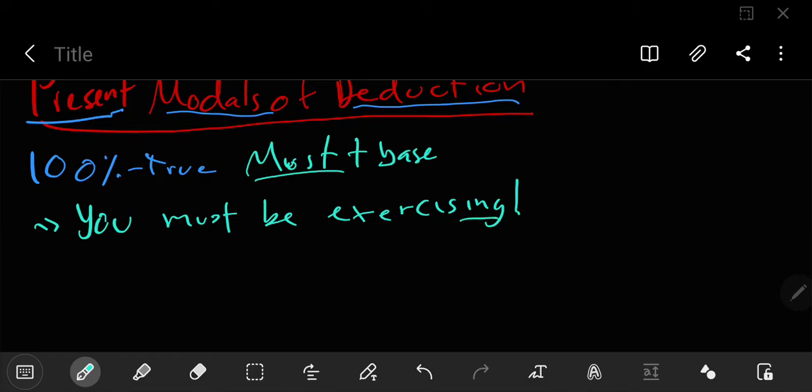Now, if you notice, in this case, I changed the verb because we can also use the ing form. I'm going to put a line right here. The ing form is used when something is happening now, right? So it's happening right now. You must be exercising. Somebody's telling you now.